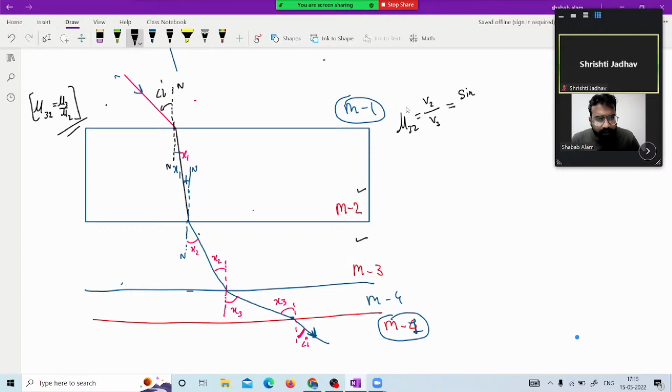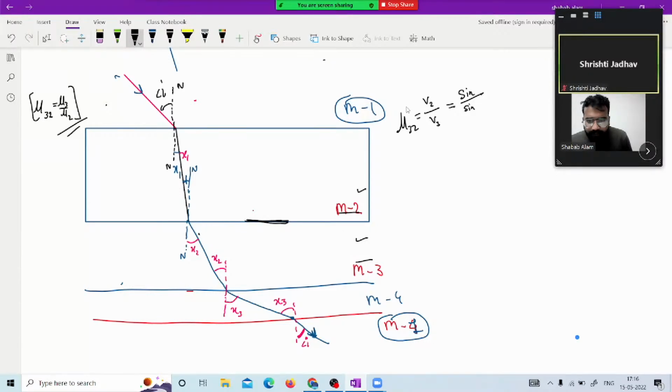Now, sine of angle of incidence, sine of angle of refraction we are talking about. Which one will be the angle of incidence and refraction? Now, we are talking about mu 3. Try to understand. We are talking about mu 3 with respect to 2. So which is the interface between 2 and 3? If I talk about 2 and 3, this is the interface.